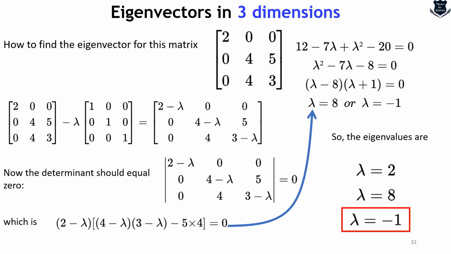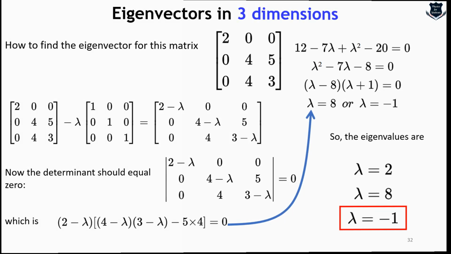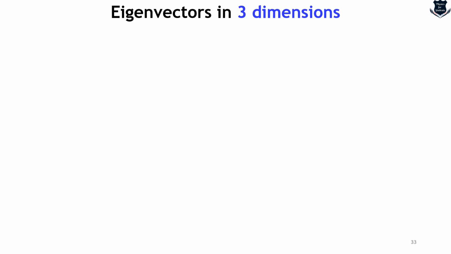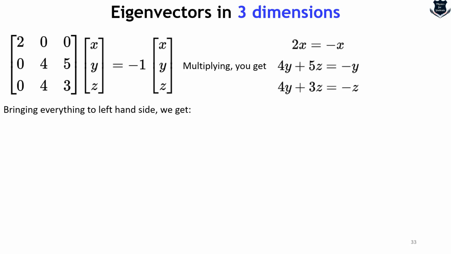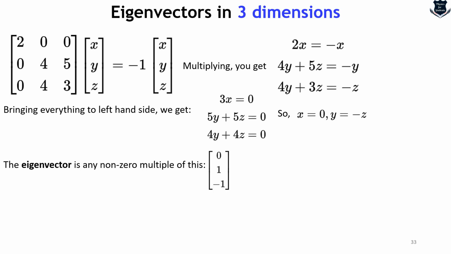So let us start again with lambda equals minus 1. And with this, how do we proceed? From here we turn to the next page and we put in the value minus 1. After multiplying, what we get is this. Now we bring everything to the left hand side, and what we get is this. So x equals 0 and y equals minus z. So the eigenvector is any non-zero multiple of this.